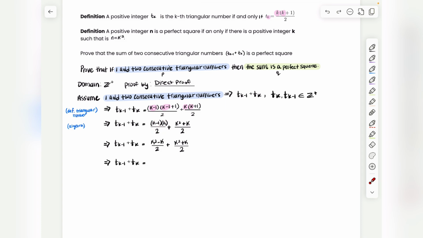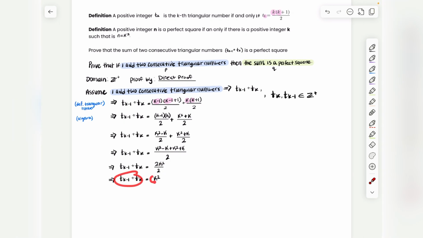Now you can add your fractions because they have the same denominator. So the denominator is going to be 2, and then you can just drop down all the numerators. Now this is a negative k, positive k. These cancel out, and you're left with 2k squared, and then all over 2. Now these 2's cancel out, so you're left with the sum being equal to just k squared. So we got our sum to be equal to something squared, which is really close to the definition of a perfect square.